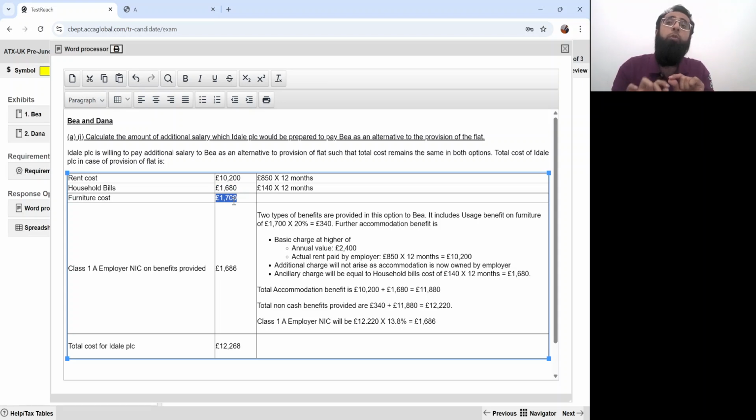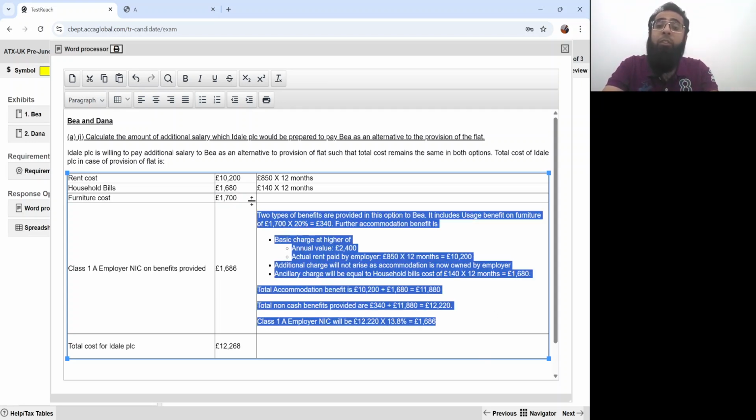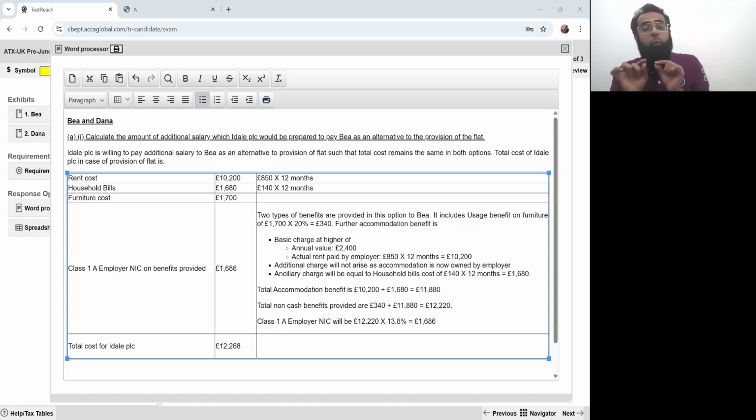These are the actual outflows which are happening. Along with that, they will also be paying Class 1A employer NIC. Class 1A employer NIC is on the amount of benefit, and the benefits are valued according to employment income rules.